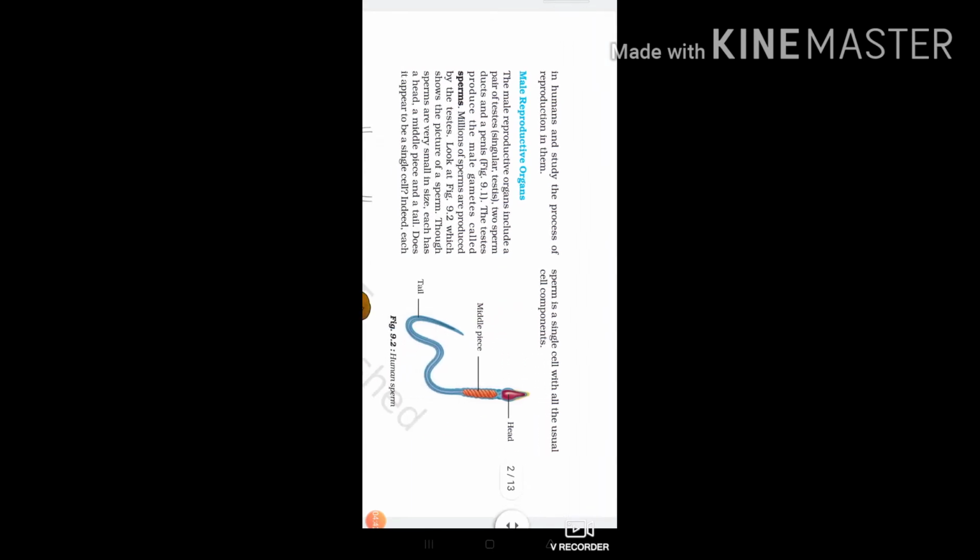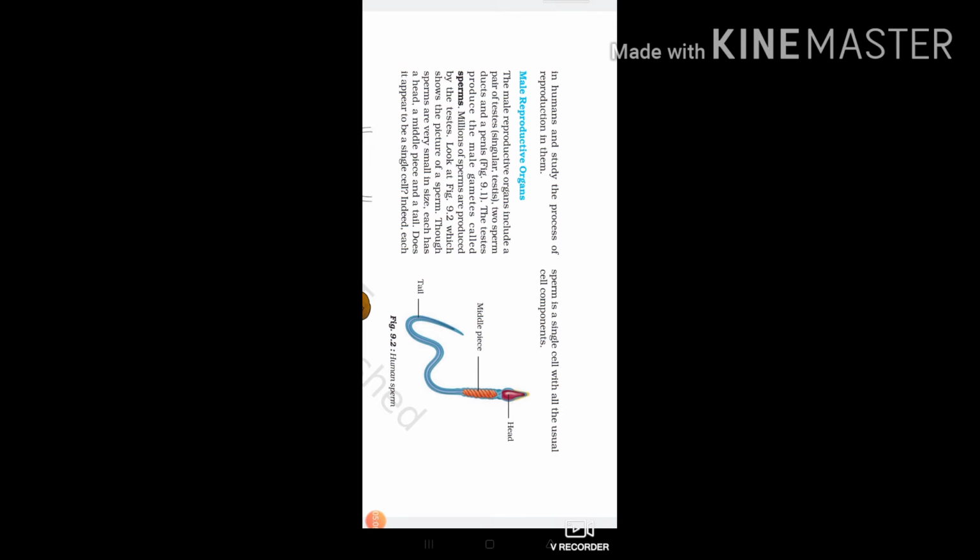Now let us find out the reproductive parts in humans and study the process of reproduction in them. The male reproductive organs include a pair of testes, two sperm ducts and a penis. The testes produce the male gametes called sperms. Millions of sperms are produced by the testes. The figure given is the human sperm.